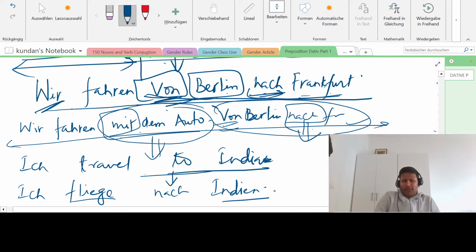If you say ich fahre nach Indien, maybe that is also correct grammatically, but it will not make sense because it will take at least 20 to 30, I don't know how many days by a car or something. Or is that possible? All right. So I hope this part is clear to you guys. Right.